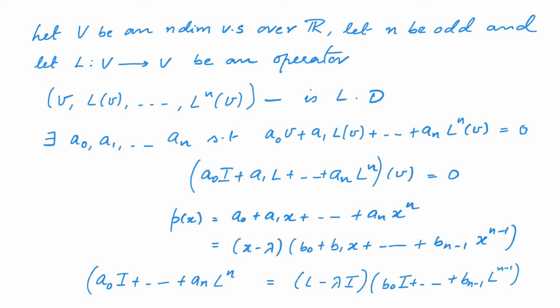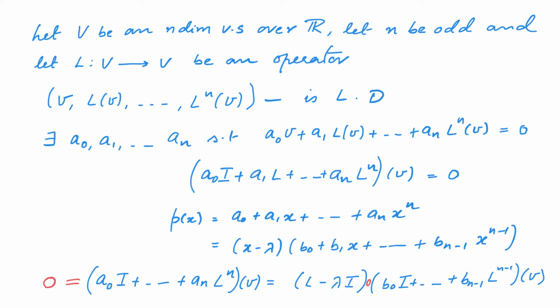Therefore, if we act on v by the first linear map or the second linear map, we will get the same answer. Here notice that when I write multiplication, what I actually mean is composition. Multiplication is just a convenient notation for us. And further notice that this is equal to 0.